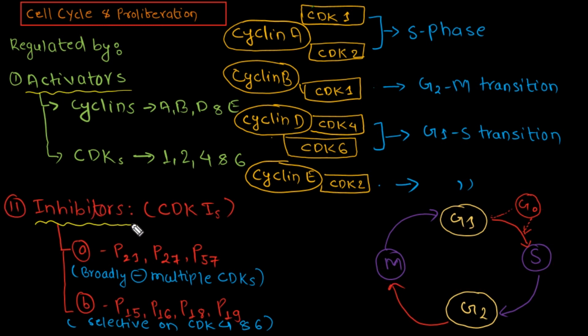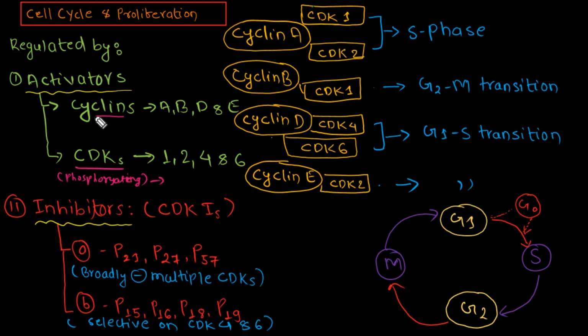But first, let me give you an overview of how the activators and inhibitors act, and what they actually are. This regulation is done by the activators, so let us talk about the activators first. These are the cyclins and the cyclin-dependent kinases. These are enzymes of phosphorylation. Remember, wherever we hear kinases, these are phosphorylating enzymes which activate other functions in our cell or body.